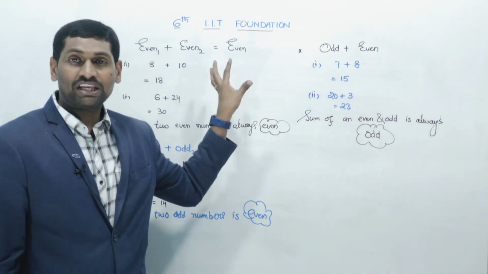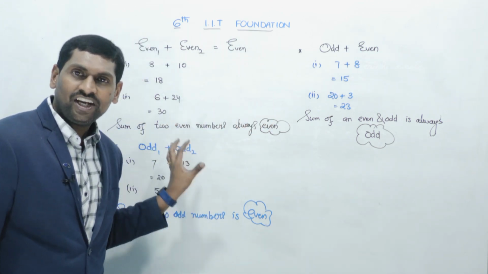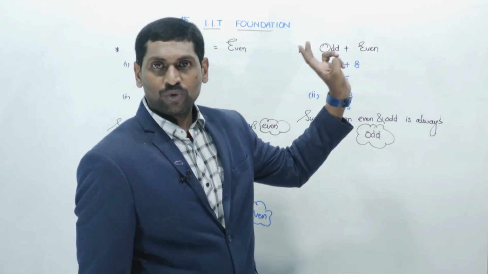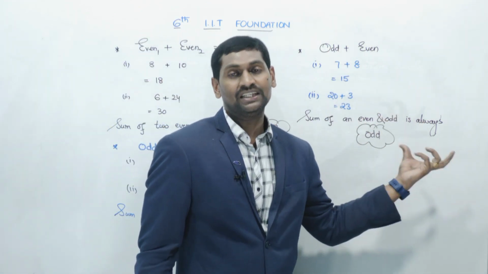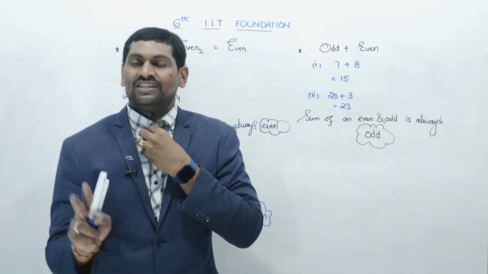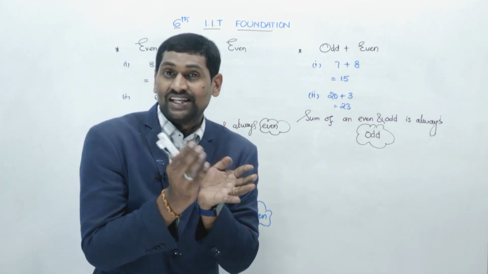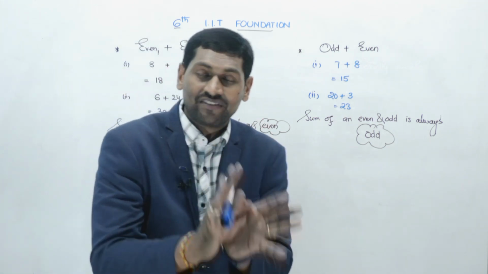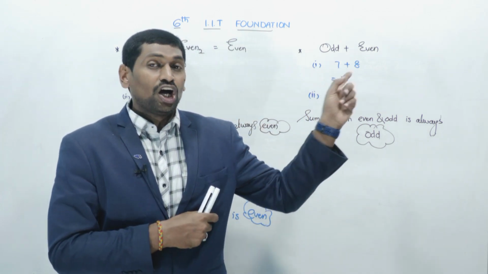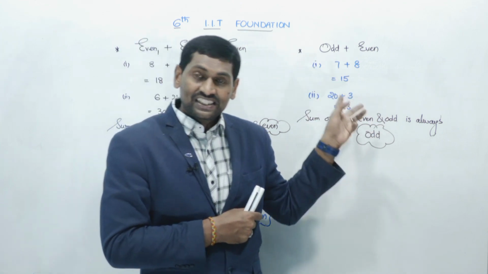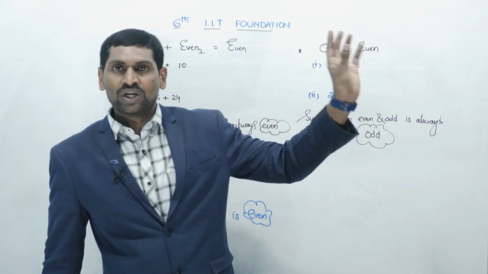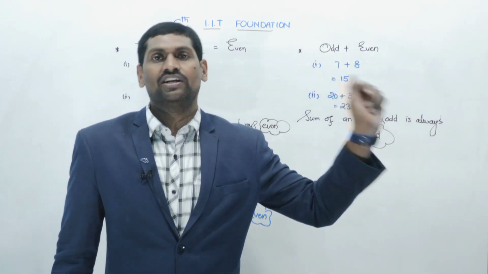The sum of any two even numbers is even. The sum of any two odd numbers is also even. But with one odd number and one even number, their sum will be an odd number. That means two same kinds of numbers, both even or both odd, always give an even sum. But with alternate kinds, where one is even and the other is odd, the sum is always an odd number.